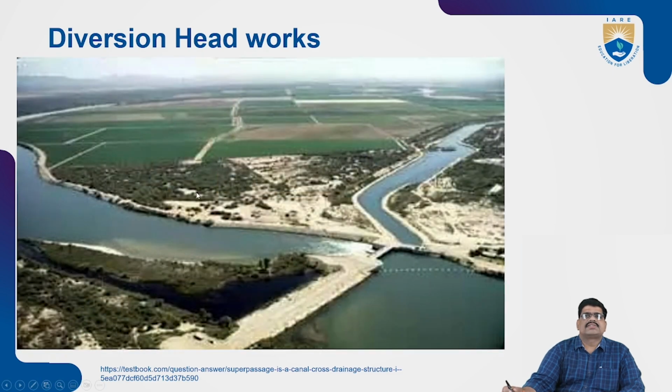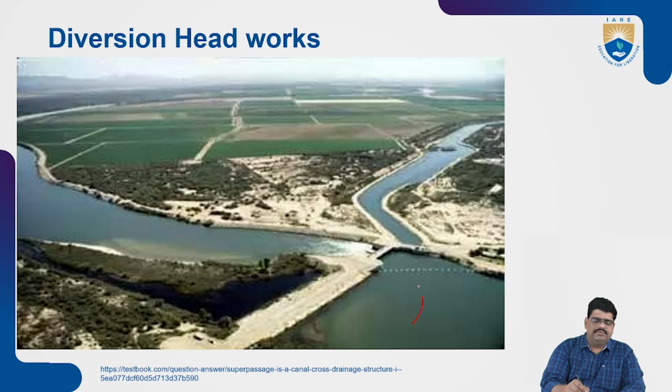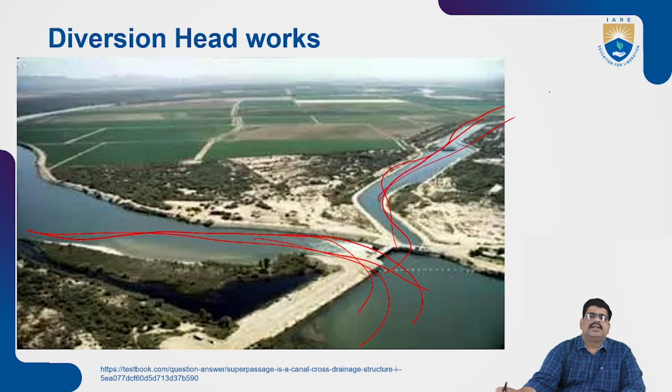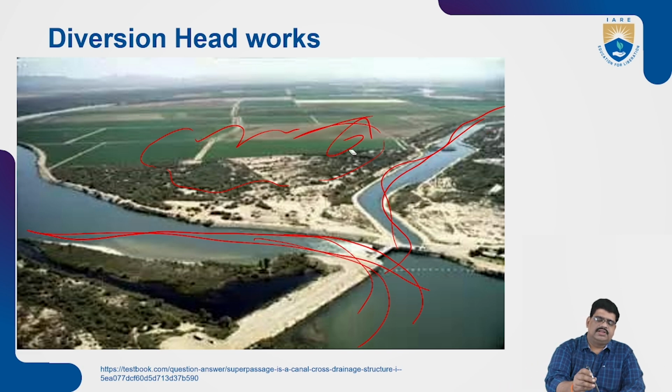Next one is diversion networks. There is also another example. The water is flowing from one side to another side. This is also one of the examples, and the water can be stored as per requirement and diverted as per requirement to the cultivated land, for irrigation purposes, agricultural purposes or drinking purposes, whatever it is, as per the requirements. That is one of the diagrams given for diversion networks.